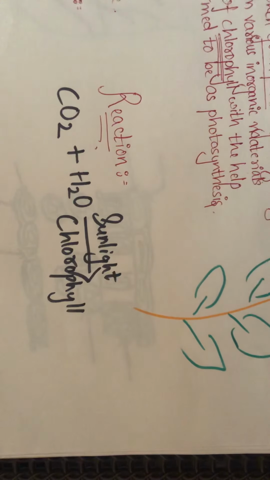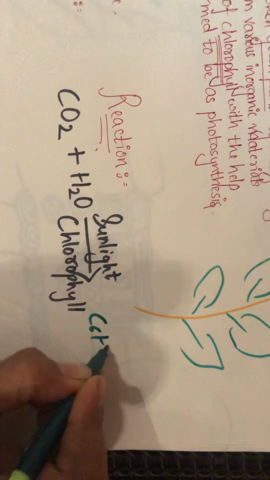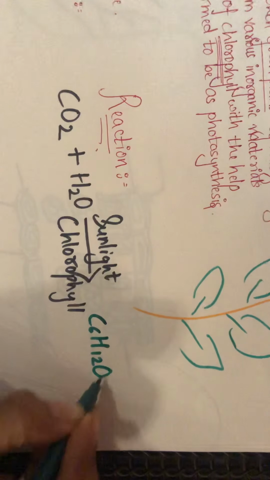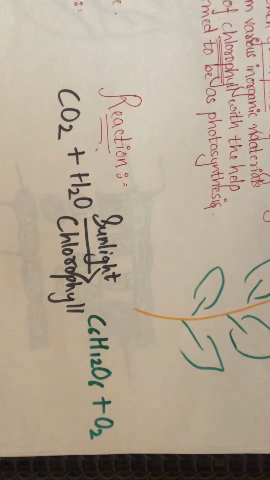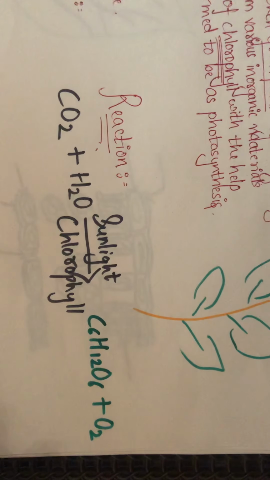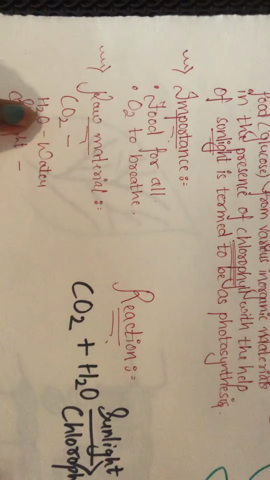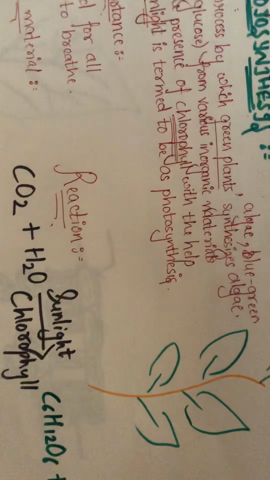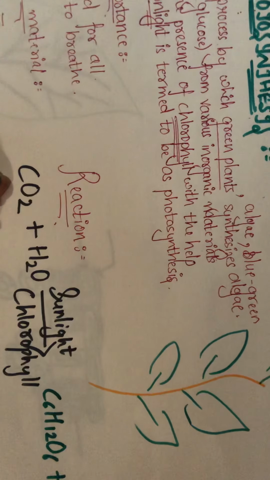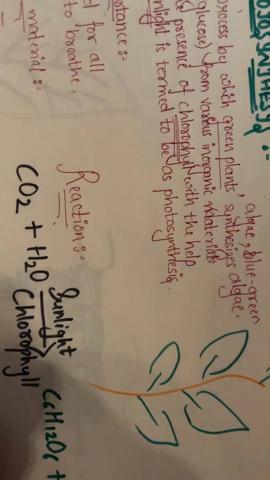What will be the product? That is glucose. Glucose is C6H12O6, along with the release of oxygen into the atmosphere. So if we talk about the raw materials, that is CO2, water, and the help of sunlight and chlorophyll, CO2 reacts with water and forms the molecule of glucose.